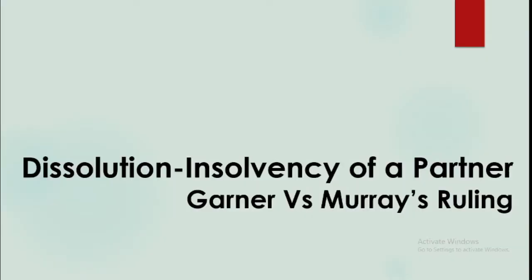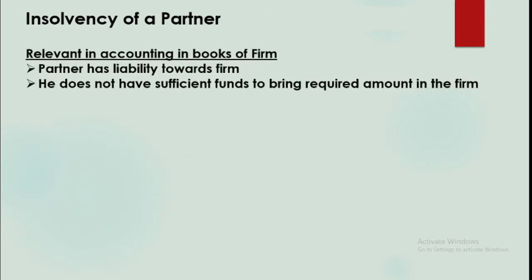Today we will be understanding Garner versus Murray's ruling regarding the accounting for insolvency of a partner in dissolution of a firm. Before we take up the ruling and its working, let us again go through the insolvency and its relevance in the accounts of the firm. You see, insolvency of a partner is relevant while doing the accounting work when the partner has a liability towards the firm, that is, he is to bring money into the firm and he doesn't have sufficient funds to bring that amount. Then only we need to account for the insolvency. So these two conditions need to be satisfied.